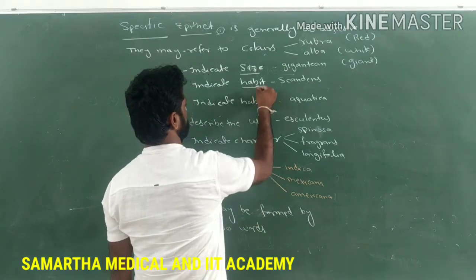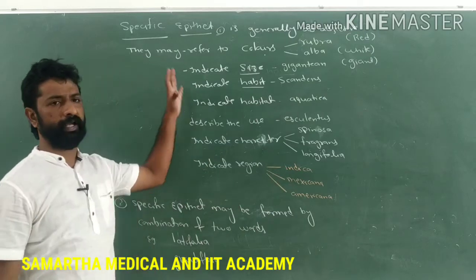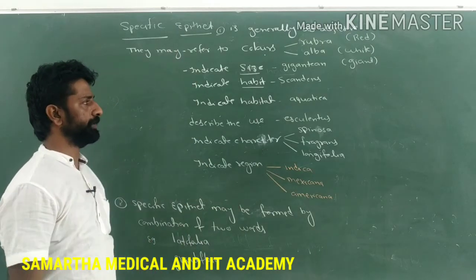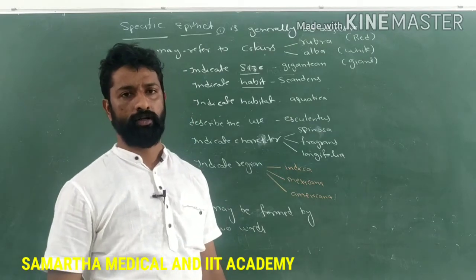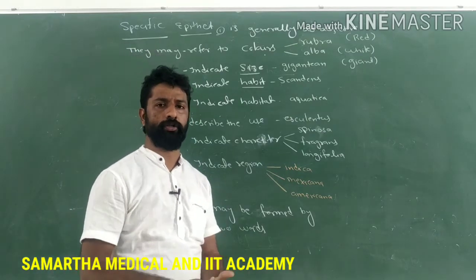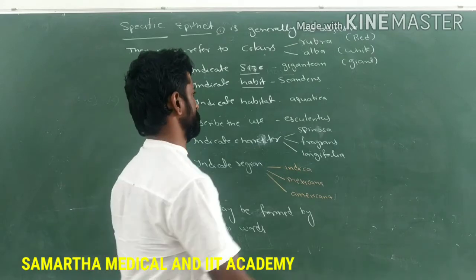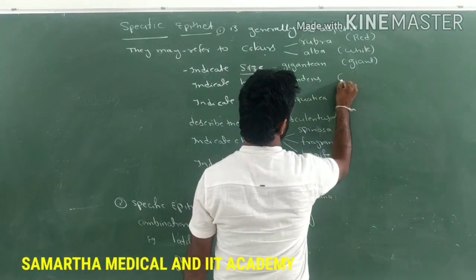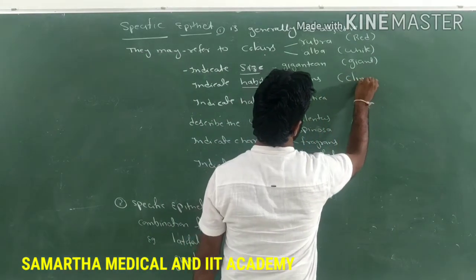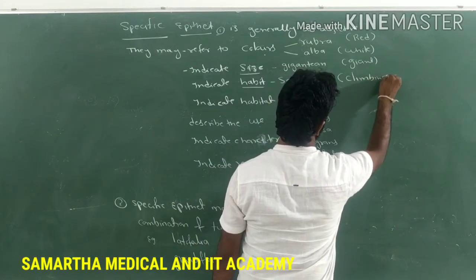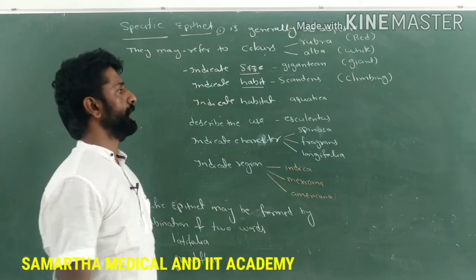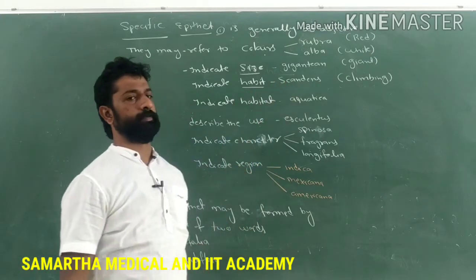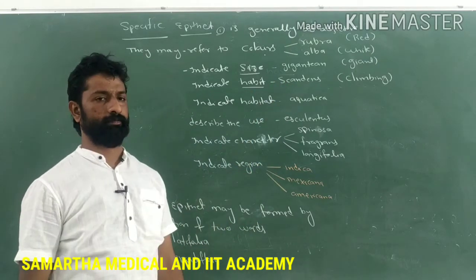Similarly, the specific epithet may indicate the habit. What do you mean by habit here? It means the function or the particular habit of that organism. For example, scandens indicates climbing, meaning that particular plant is a climber. So its specific epithet, or species name, is scandens.